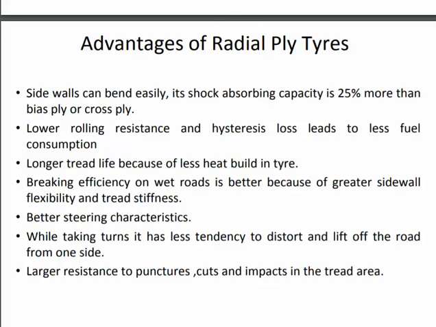In this, the sidewall can bend easily and it absorbs shock, and its shock absorbing capacity is 25% or more than the bias ply or cross ply. It has lower rolling resistance, and hysteresis loss leads to less fuel consumption,